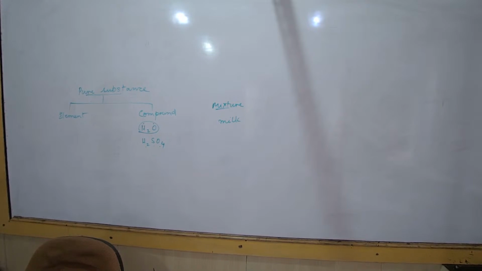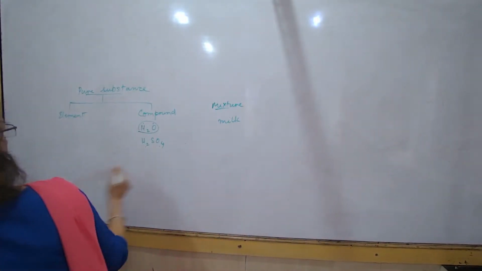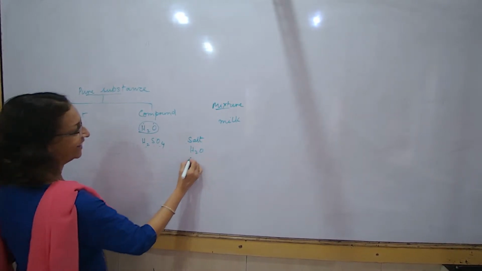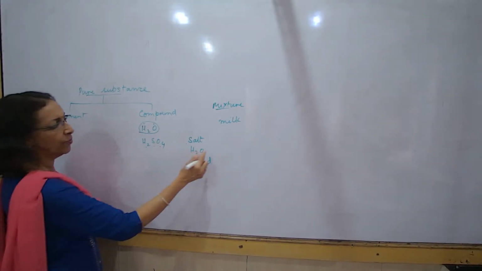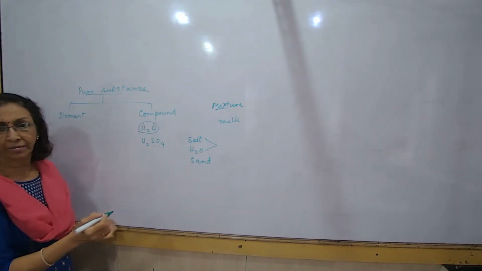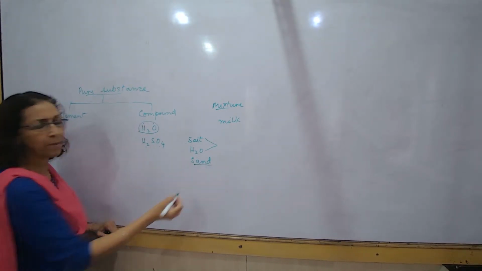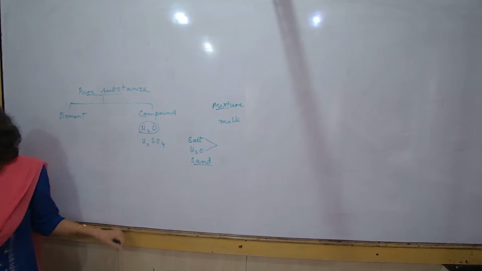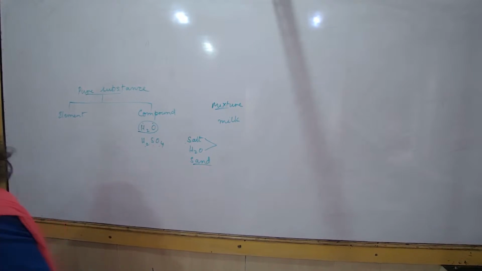Did you understand? No. I have three substances: salt, water and sand. The moment you put water and salt, it becomes salty water. The salt will dissolve in water. Sand you can easily separate by filtering. What you are left with is only salt water. Salt water you can separate by evaporation.